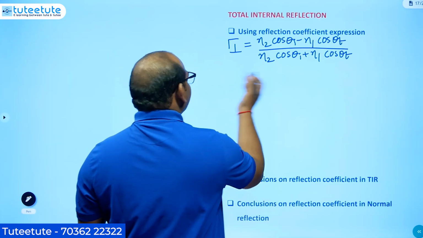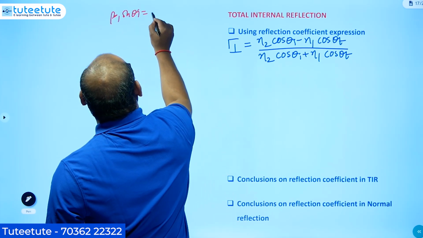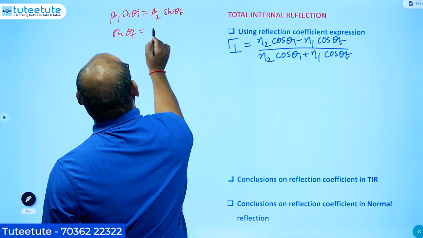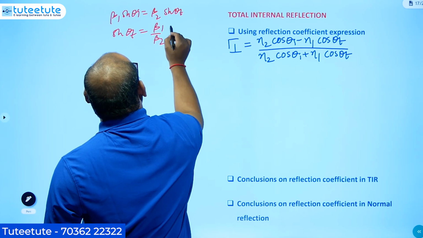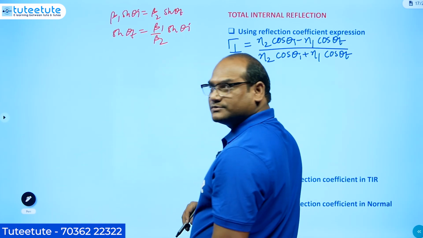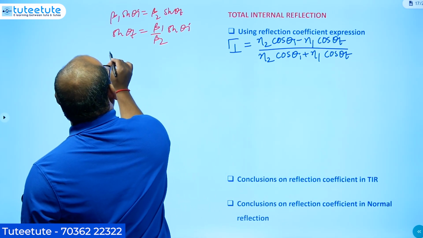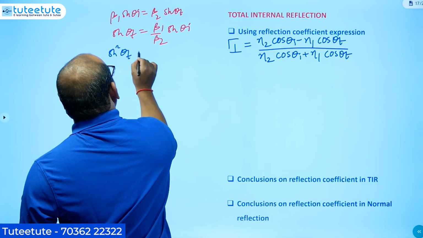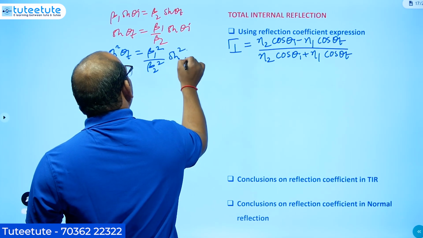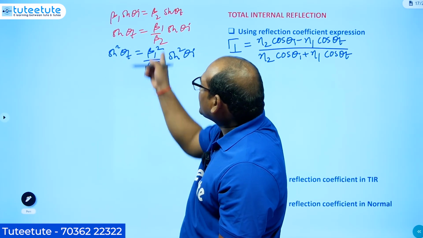So to talk about that, we need to write it in terms of the incident wave angle. For that, from the equations we have taken previously, beta 1 sin theta I is equal to beta 2 sin theta t. So sin theta t is equal to beta 1 by beta 2 sin theta I. This is what we can write. But here we have a cos function. So sin square theta t is equal to beta 1 square by beta 2 square sin square theta I. I have just squared this particular equation.